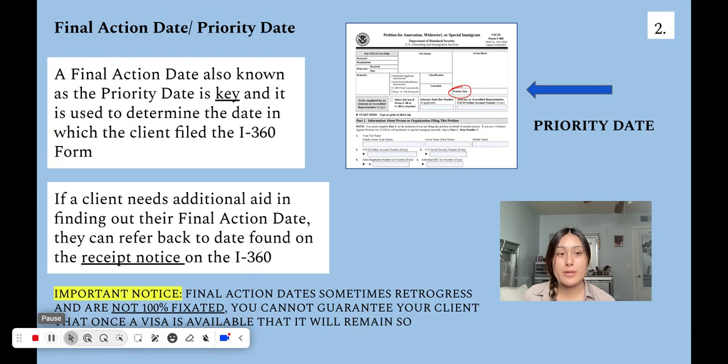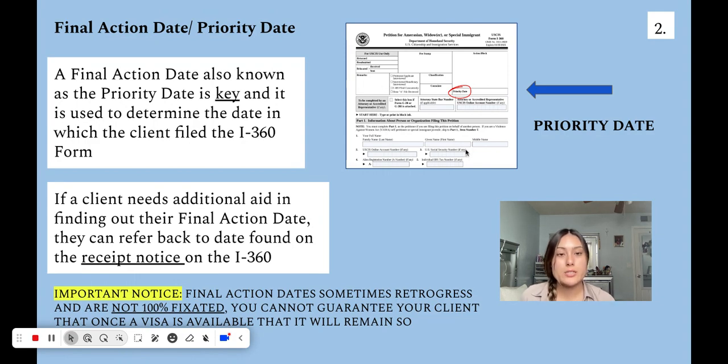Now that we have gone over some important key terms, we will transition to the first initial step that the client must carefully look out for, and that is the final action date or the priority date. These terms can be used interchangeably. In order to find out the client's priority date, you have to refer back to the I-360. Sometimes you don't remember exactly when you filed, and that's okay. You can refer back to the receipt notice, and the date it was filed is the same day as your priority date, which is needed for the next step.